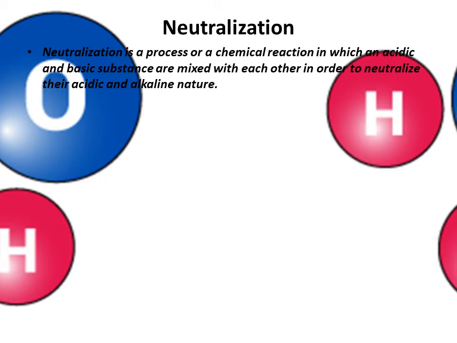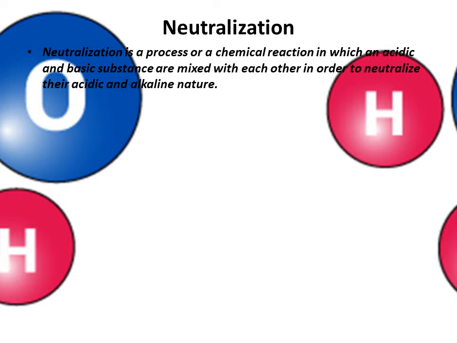What is neutralization? Neutralization is just a process, or you can say a chemical reaction, or a chemical change. We will study more about what a chemical change is in the next chapter. And what happens in this chemical change?